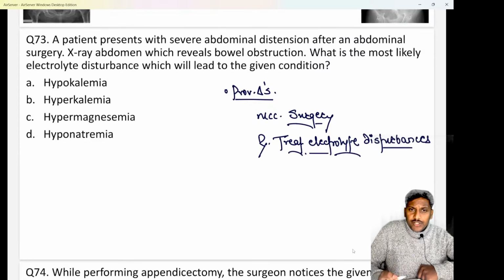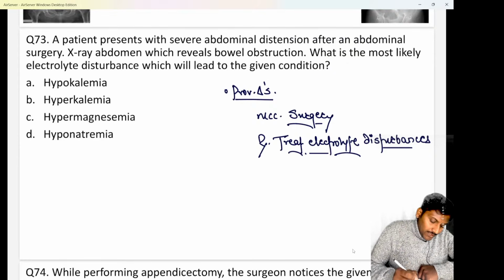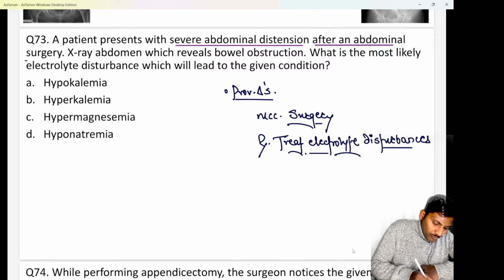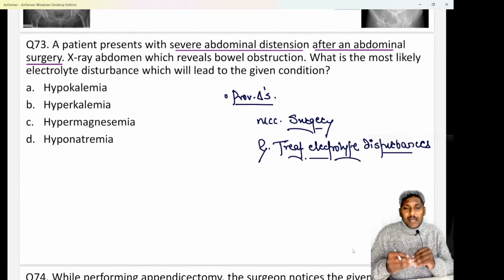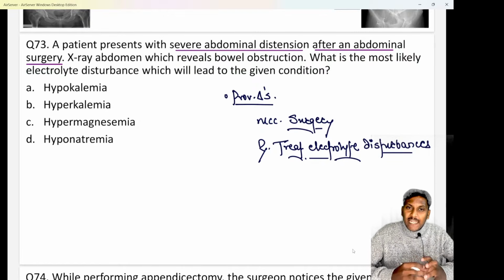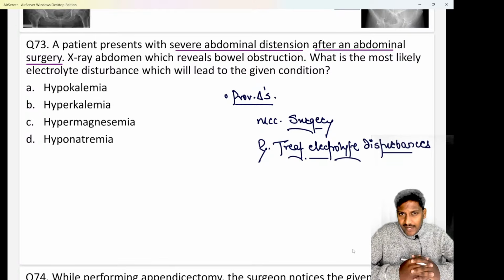Question number 73. Here, another question related to bowel obstruction itself. They are saying a patient presents to you with complaints of severe abdominal distension after an abdominal surgery. So we know during a surgery there can be bowel handling, and due to that bowel handling, after the surgery for a few hours or few days, the patient may have no motility in the intestine or no motility in the GI tract, right?